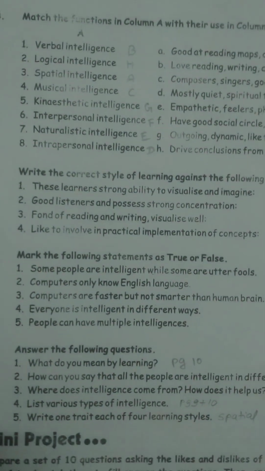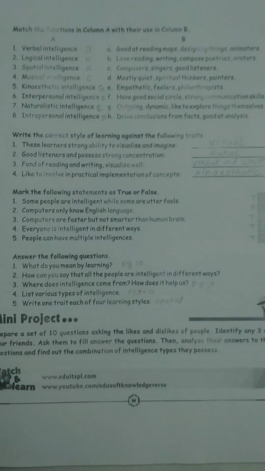Now let's see about the true and false. Okay, now let's start with writing the correct style. What are the correct styles that you have to mention? The first question: these learners have a strong ability to visualize images. So these are the visual learners. The first answer is visual. The second, good listener and possesses strong concentration.